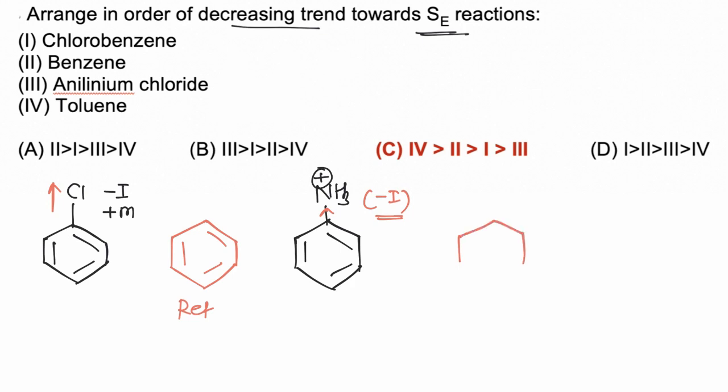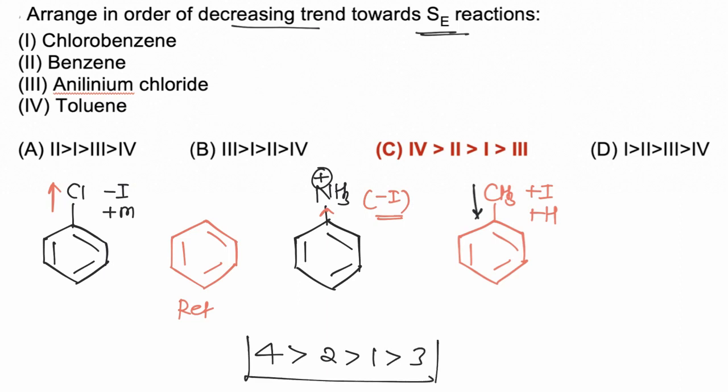In fourth case, toluene is taken and toluene is having CH3 group which will have plus I effect and plus H effect, so it will be overall electron donating due to inductive and hyperconjugation effect. So fourth is most active because electron donating group increases rate of electrophilic aromatic substitution reaction. So fourth, then second, then 1 and third will be least reactive, hence correct sequence is 4, 2, 1, 3 and option C is correct.